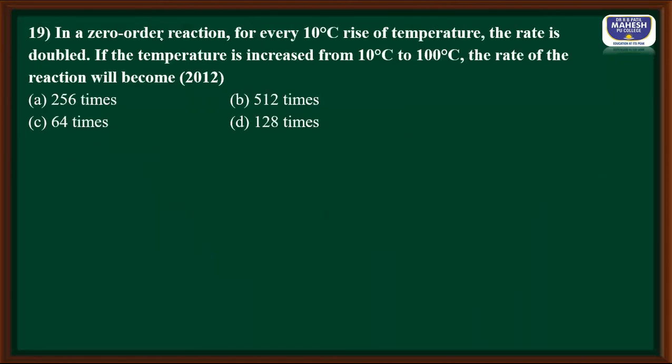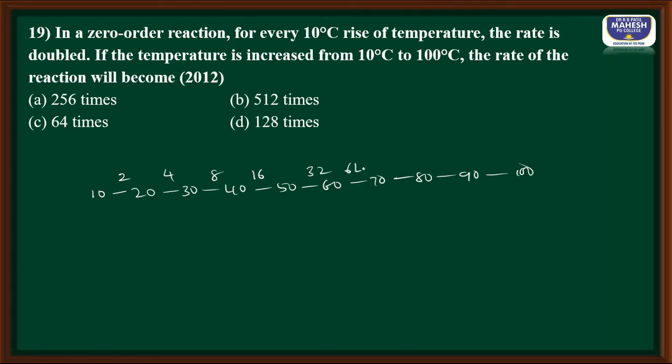Question number 19. In a zero order reaction, for every 10 degree rise in the temperature, rate doubles. If the temperature increases from 10 to 100: 10, 20, 30, 40, 50, 60, 70, 80, 90, 100. And he told that for every 10 degree rise in the temperature, rate is going to be doubled. From 10 to 20, 2 times. Double of that 4 times. 8, 16, 32, 64, and this is 128, 256, and finally 512. So it is going to be option D.